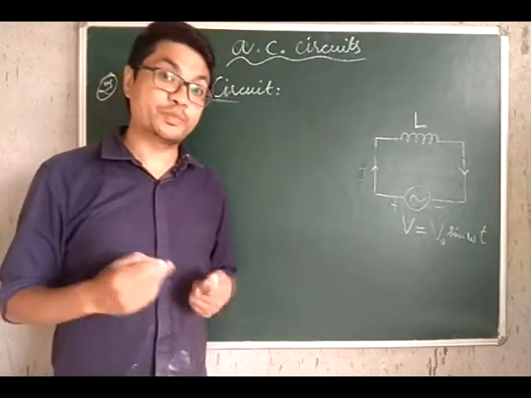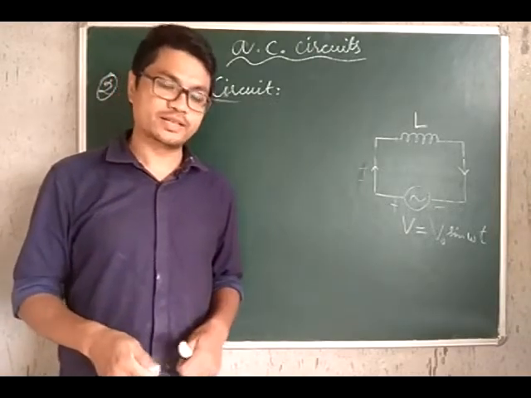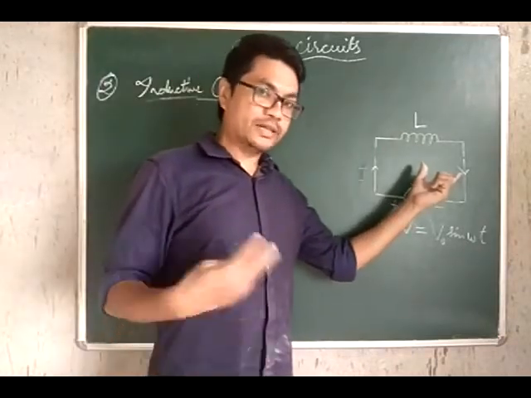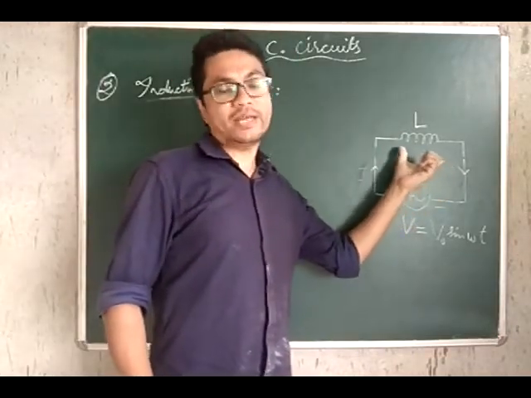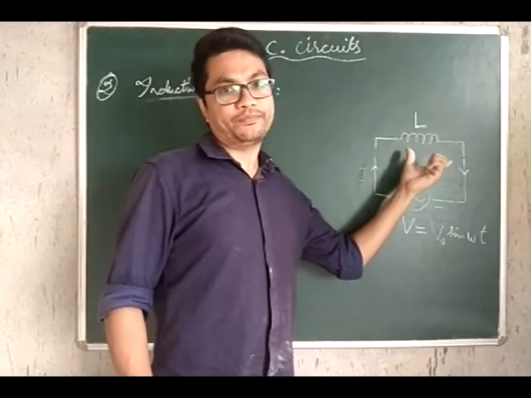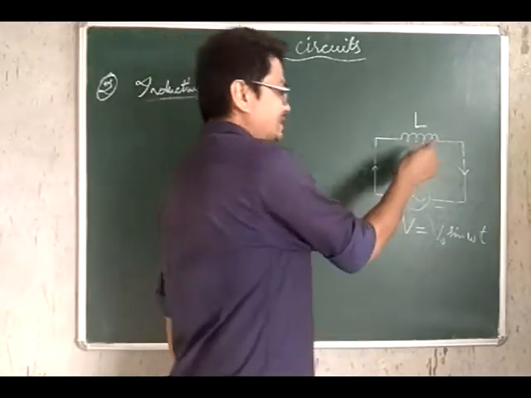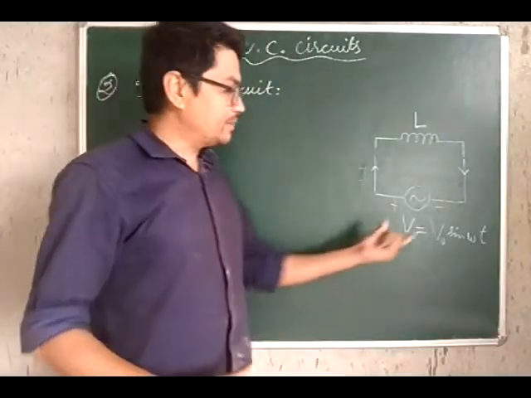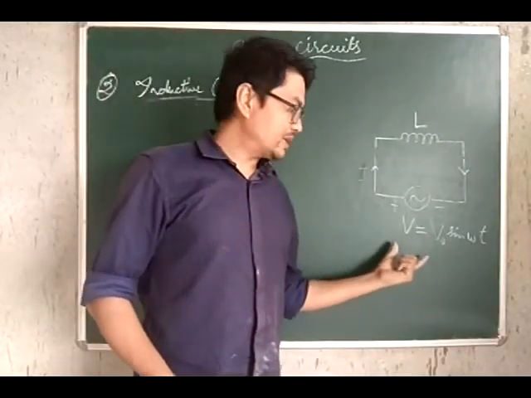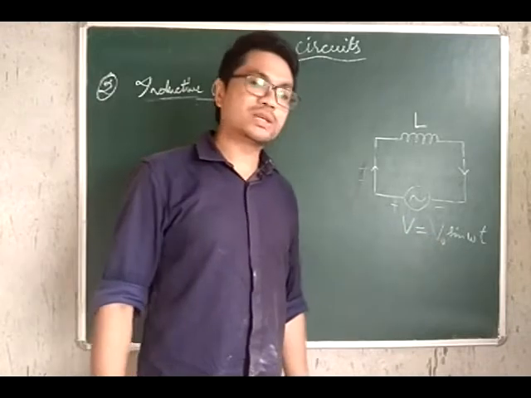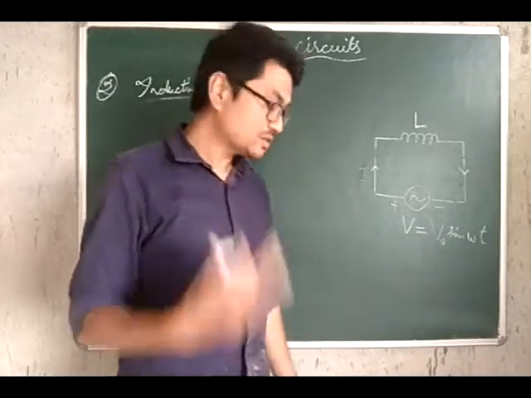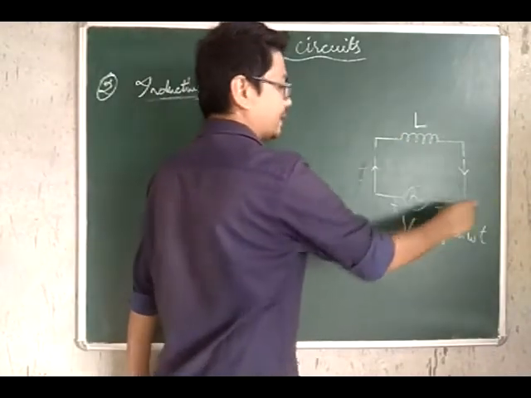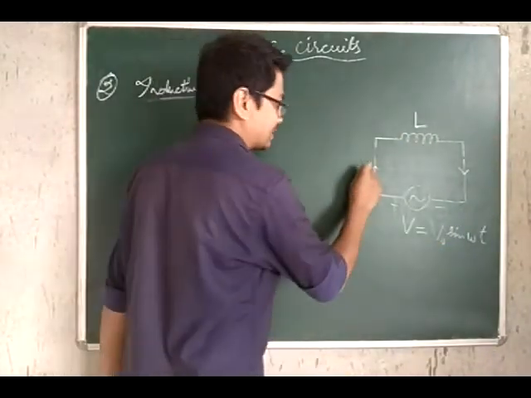Let's now discuss a purely inductive circuit. Now, as the name suggests, this kind of alternating current circuit only has an inductor in it. Okay? So, the inductor has self-inductance L. The instantaneous voltage of the power source is V0 sine omega t. And let us also consider that at any instant the current is flowing in the clockwise sense whose magnitude is I.